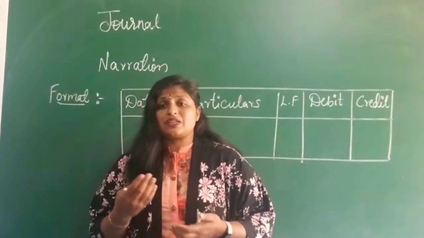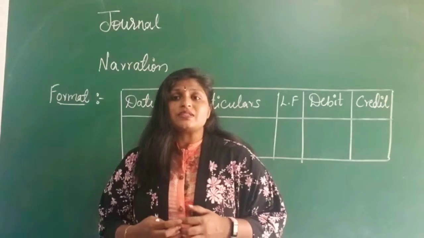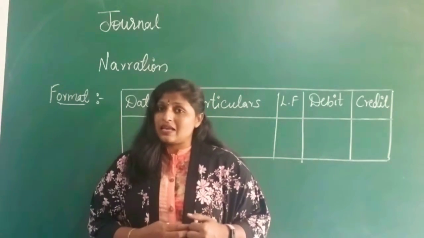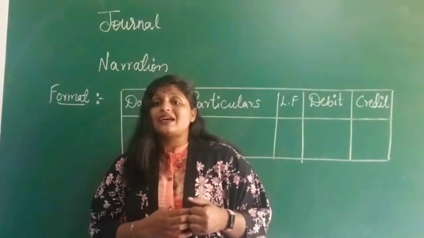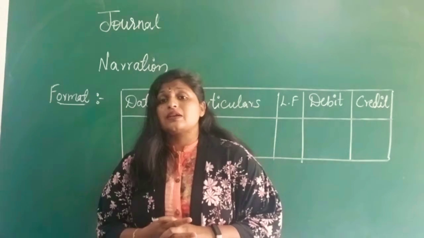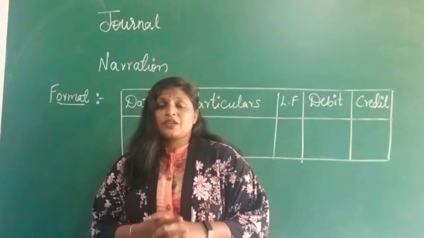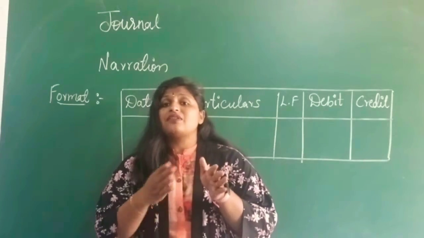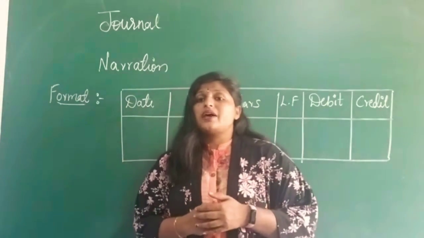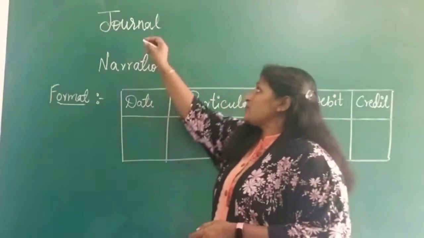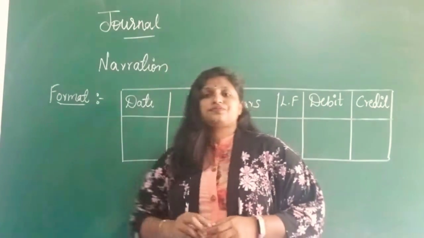Whenever a transaction takes place in the business, they record it accordingly. Recording the transactions in the books of accounts is what we call journal, or original entries. So they record sequentially according to the date. That is the meaning of the journal.